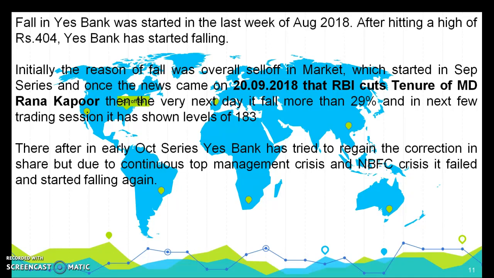Once the news came that the RBI cut the tenure of MD Rana Kapoor, the very next day it fell more than 29%, and in a few trading sessions it showed levels of 118. In early October, Yes Bank tried to regain the correction in the share, but due to the continuous top management crisis and NBFC crisis, it failed and started falling again.